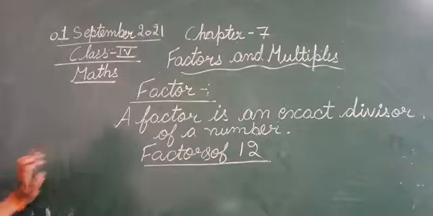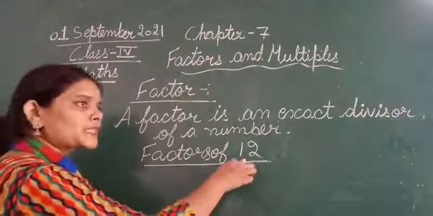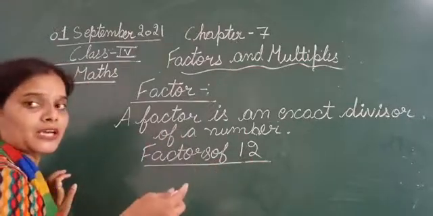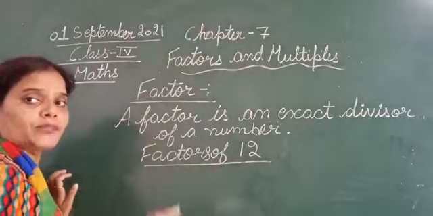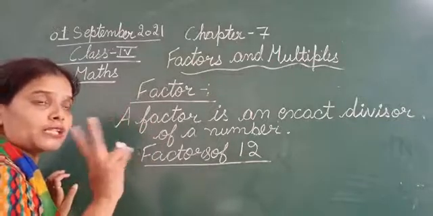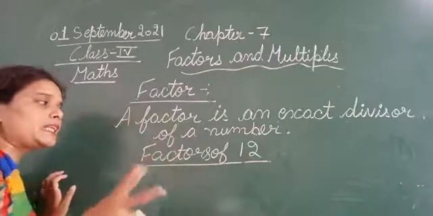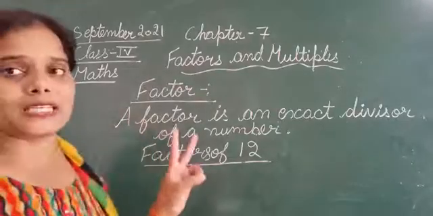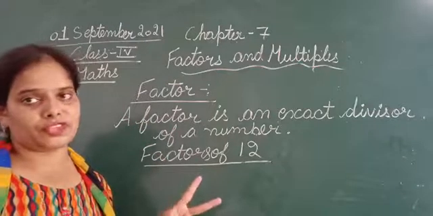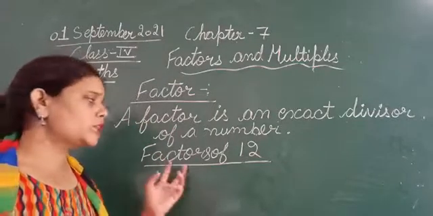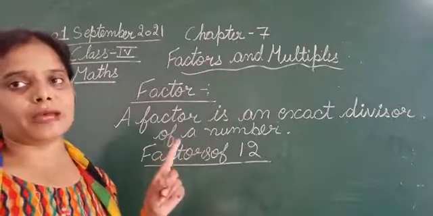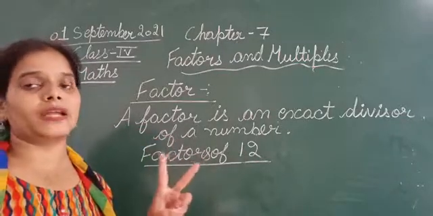So by what numbers will you divide 12 so that no remainder is left, or which two numbers will you multiply so that the answer is 12? Basically, the factors can be found in 2 ways, that means by multiplication and by division. So you can find the factors of 12 by 2 methods. The first is by multiplication, the second is by division.